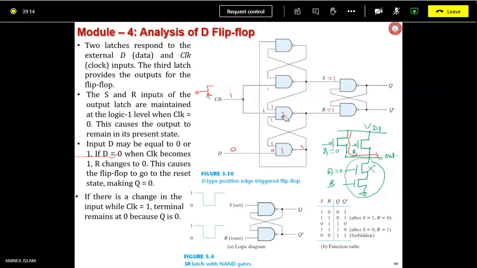So now NAND 2 finds 3 inputs high. If all inputs are high for a NAND gate, what is the output? 0. So output will be 0. Okay. So R becomes 0 now. For the time being, R becomes 0 till your clock is held high.